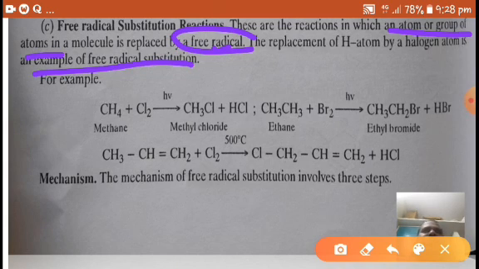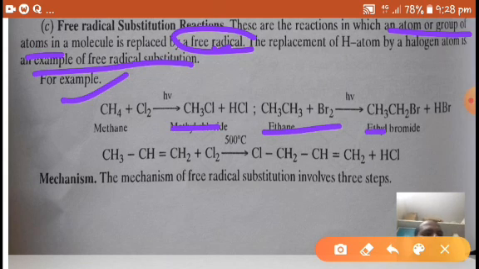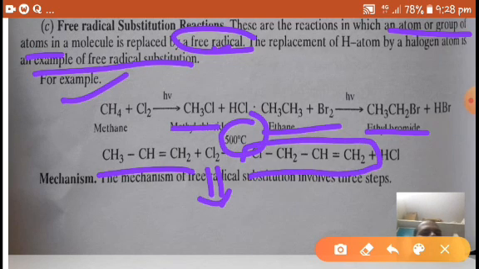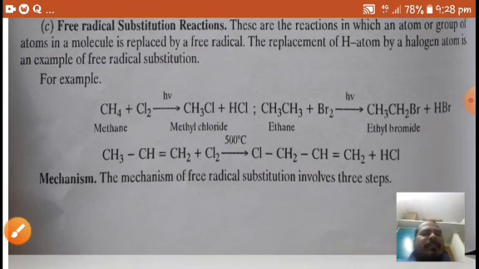Already in the examples for substitution reactions, we took chlorination of methane, in which methyl chloride is formed. In bromination of ethane, ethyl bromide is formed. And propane at high temperature reacts with chlorine and forms allyl chloride. The mechanism for a free radical reaction involves three steps.